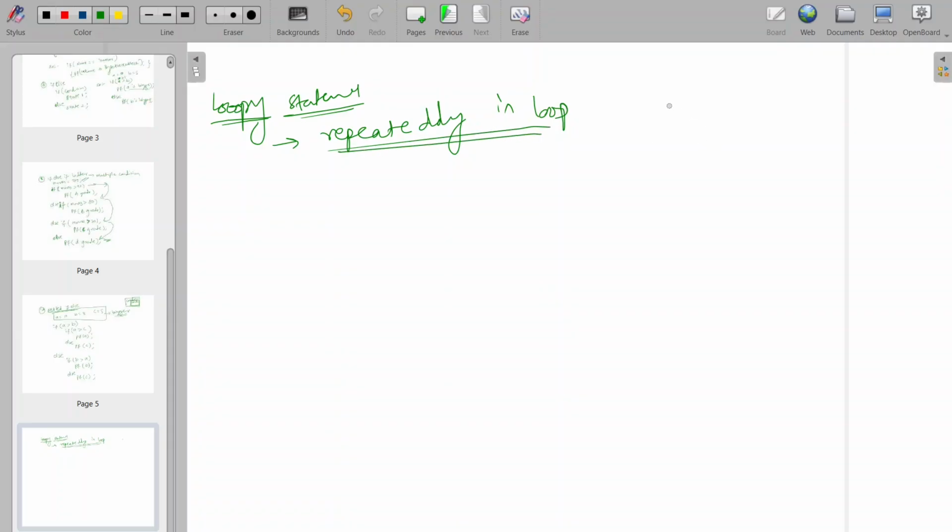Let's take, if I want to print names here: Kumar, Akbar, Anthony, Amar. If I want to print such statements, and in programming there will be many bigger codes.